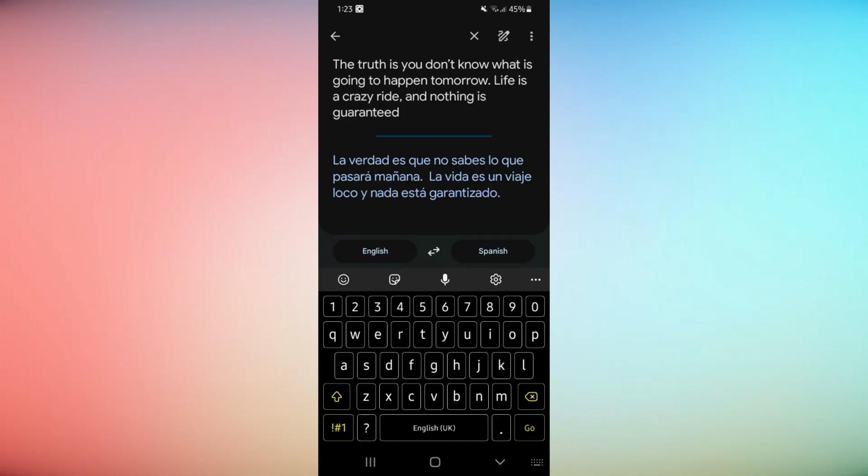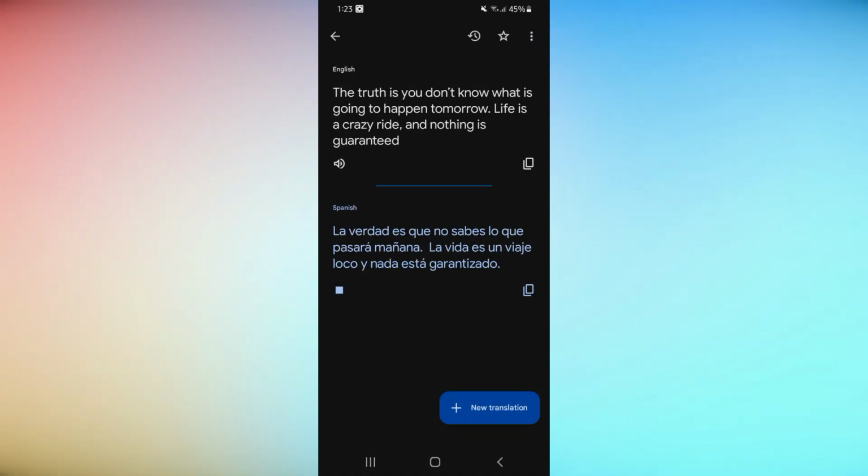You can also listen to the translation by tapping the speaker icon next to the translated text. And that's it. Google Translate is a powerful tool that can help you communicate in different languages easily.